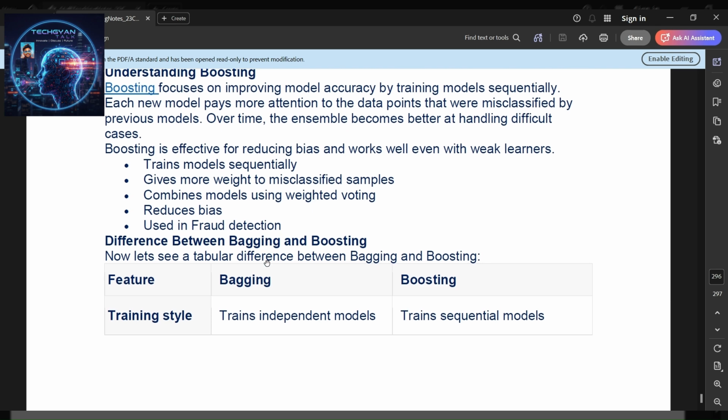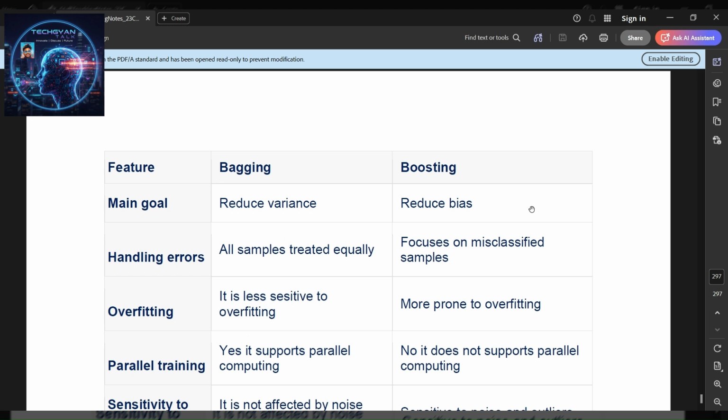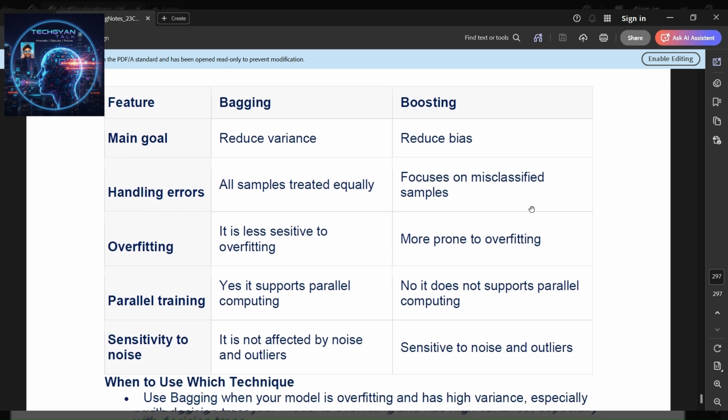Differences between bagging and boosting. Here we go. Now let's see a tabular comparison between bagging and boosting. The features we are going to discuss: training type, where bagging trains independent models and boosting trains sequential models. The main goal: bagging reduces variance, while boosting reduces bias and handles errors. All samples are treated equally in bagging, with focus on misclassified samples in boosting.